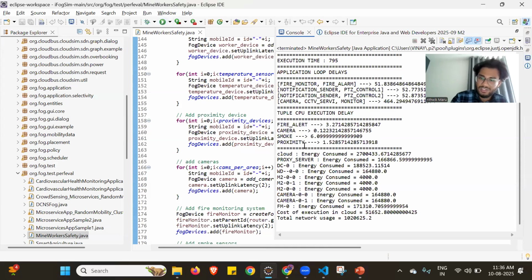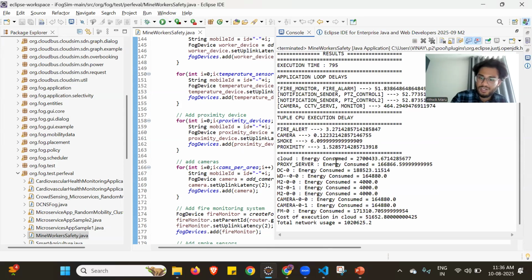In this, the main three things are energy consumption, cost of execution, and total network usage. This tells the metrics of how good it is. It has two cases.